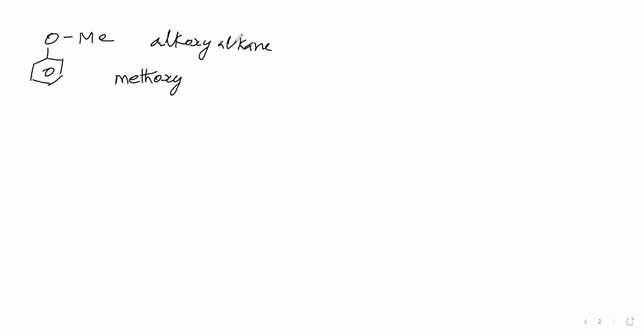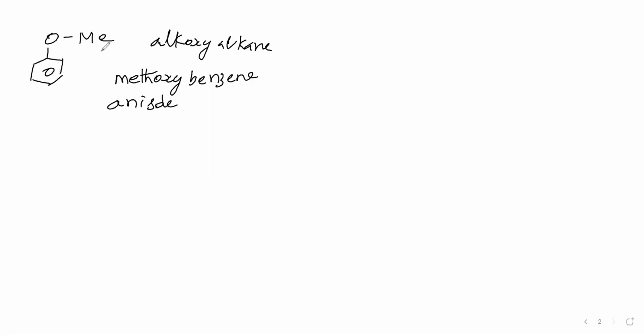Then in the place of the alkane part, we will take this one. This we will call as benzene. Therefore, this compound name is methoxybenzene. Next we can say anisole. Anisole is the name of this compound.